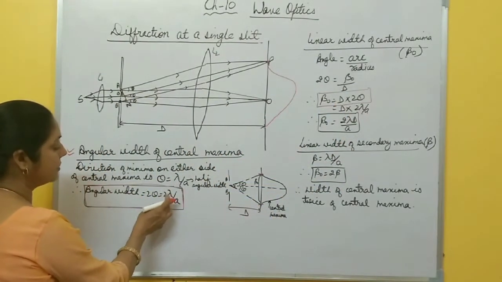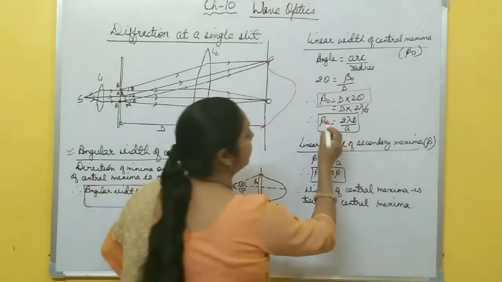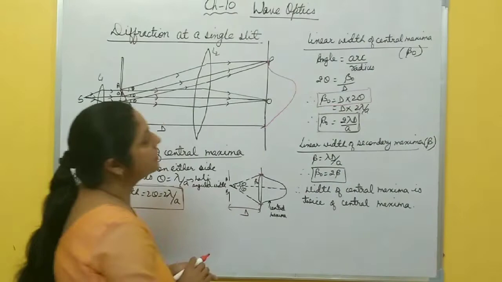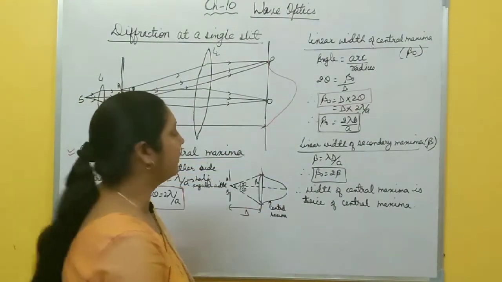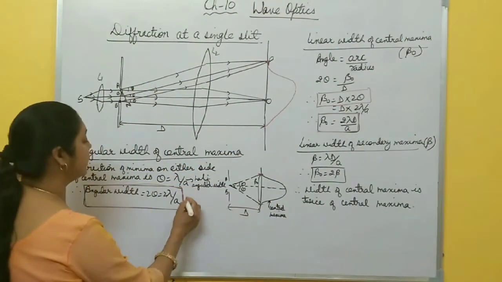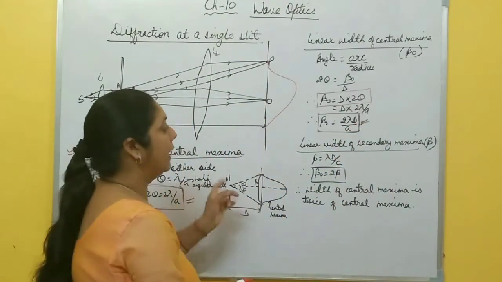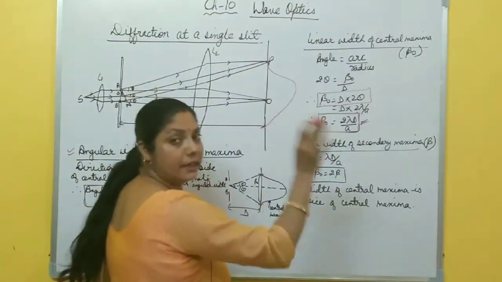You put the value, 2 lambda by a, here, and it becomes 2 lambda capital D by small d. This is the formula for linear width of central maxima. You must remember this formula. These are helpful when you are solving numericals, right? Another one, this is the linear width of central maxima.